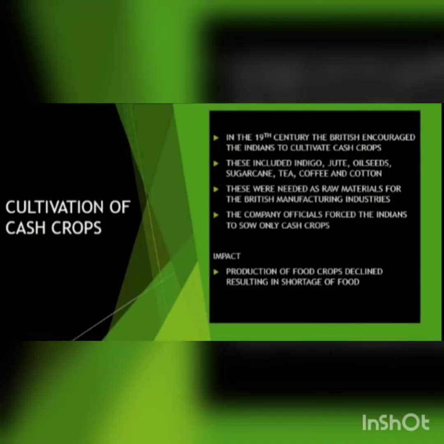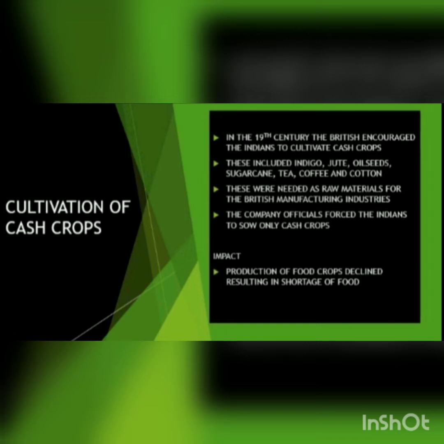In our last topic of this chapter, cultivation of cash crops, we have seen that in the 19th century there was an increase in the cultivation of cash crops, because these crops were widely used in the British manufacturing industries, and so in most cases the company forced farmers to grow cash crops only.